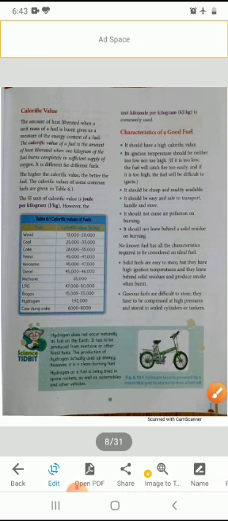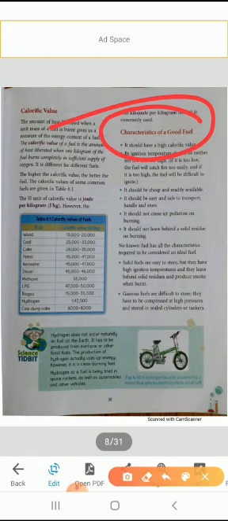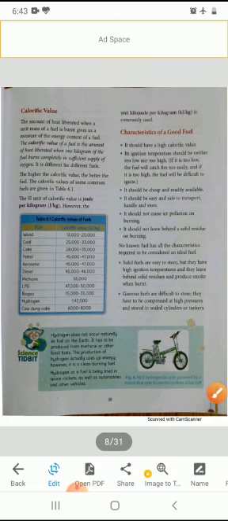Got it, students? Now we will discuss the characteristics of a good fuel. A good fuel should have a high calorific value. The ignition temperature of a good fuel should be neither too low nor too high. Good fuels should be cheap and readily available. Good fuels should not cause air pollution on burning. And good fuels should not leave behind a solid residue on burning.